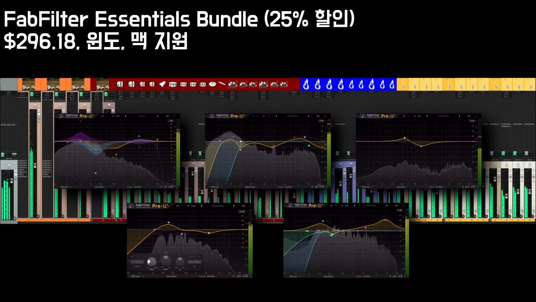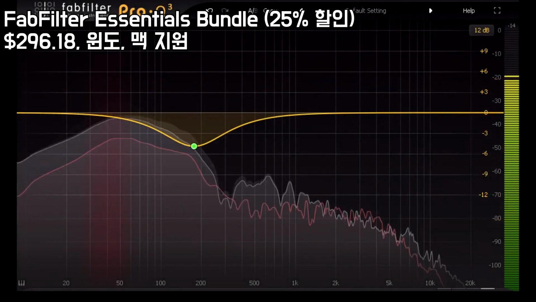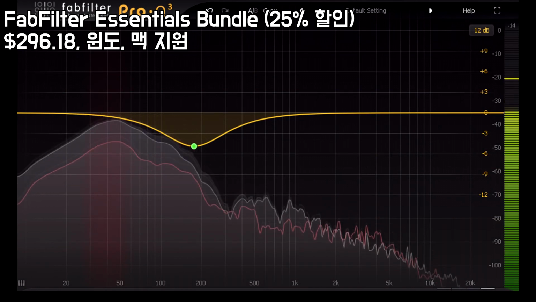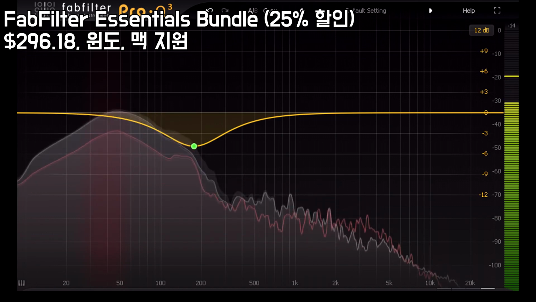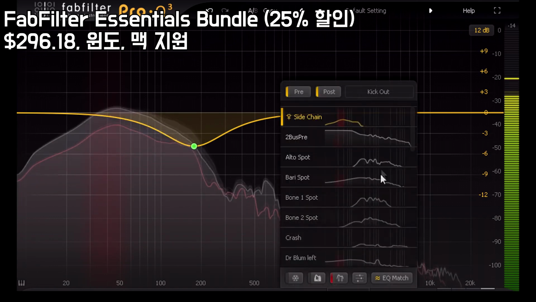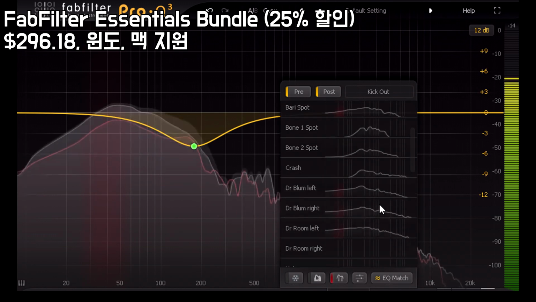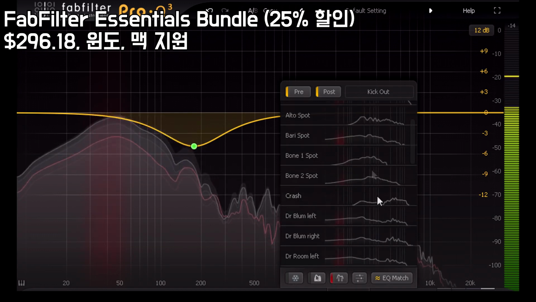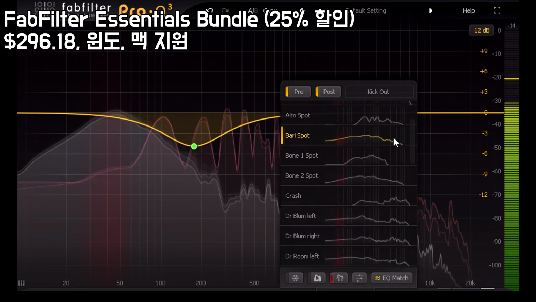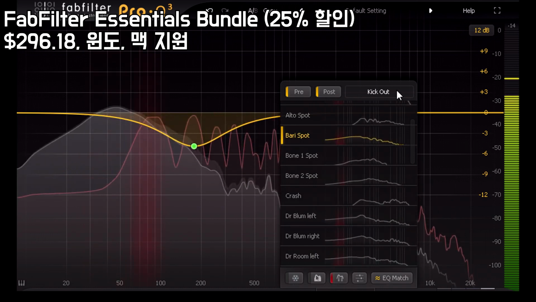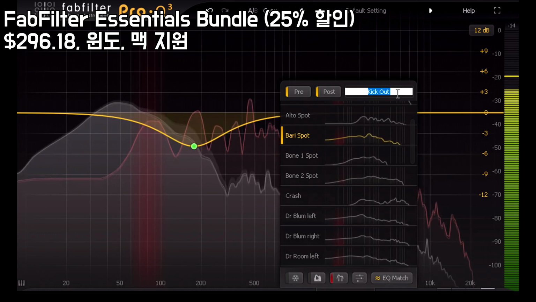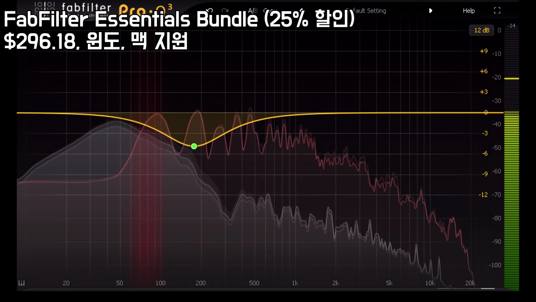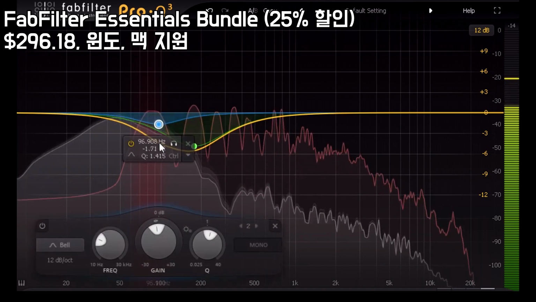Let's start with a new analyzer feature. As with ProQ2, you can superimpose the sidechain spectrum on top of the input spectrum and view them both together. ProQ3 goes a step further and allows you to pick any other instance of ProQ3 instead, and compare this to the signal you're EQing. Each instance is named after the track it's loaded on, with a mini spectrum display to help you identify them. But you can rename each instance manually if required. And I can now view the spectrum of the bass part while EQing the kick drum, for example, with subtle red shading to indicate areas that are prominent in both parts.